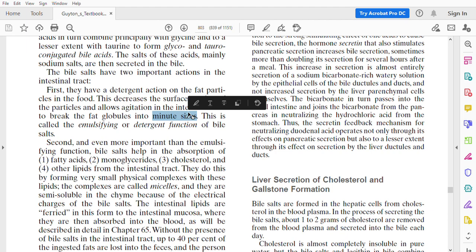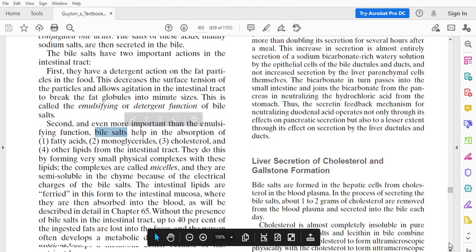So first of all, the surface tension of the particles is reduced. Thereafter, these lipid drops are agitated so that the larger drops are broken down into smaller droplets, and this process is called emulsification. You have heard of that word earlier, emulsification. And once it is emulsified, bile salts have one more function.